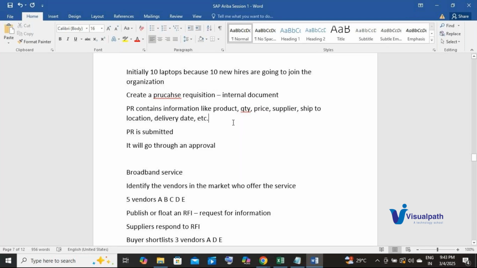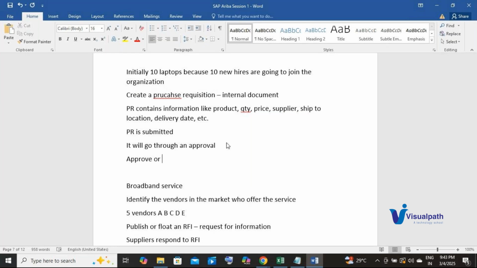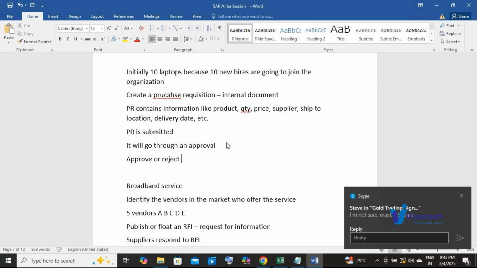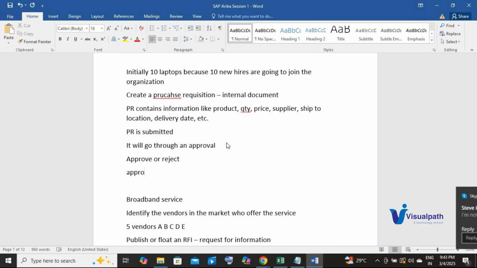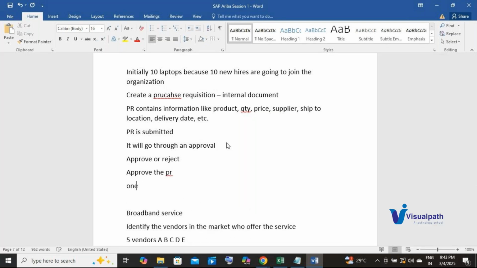Then they will either approve or reject. In most cases they will approve the PR. Once the PR is approved, PR is purchase requisition, a purchase order is generated.